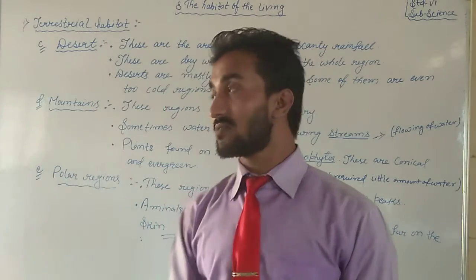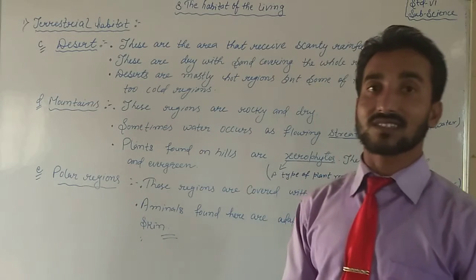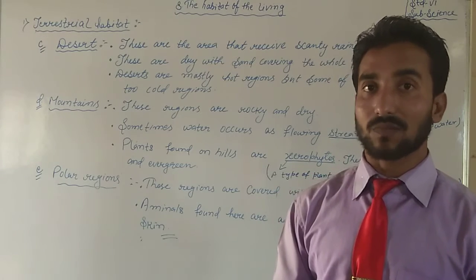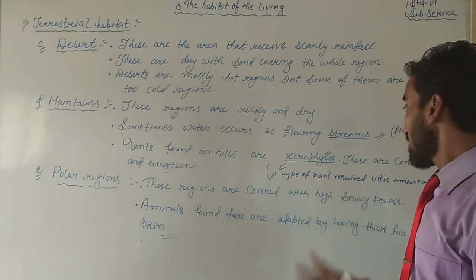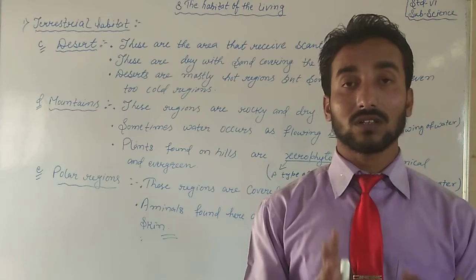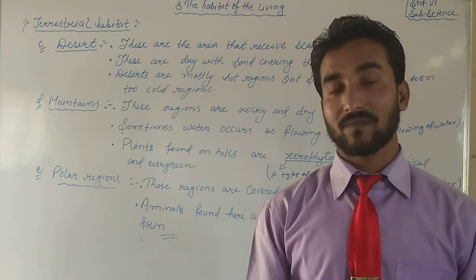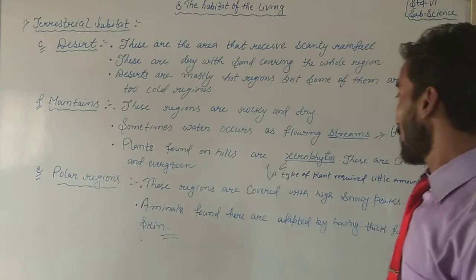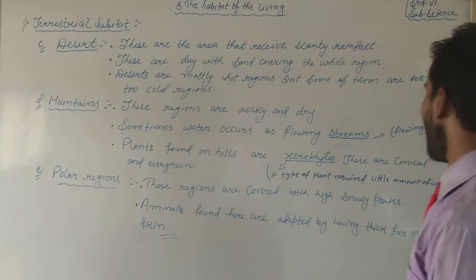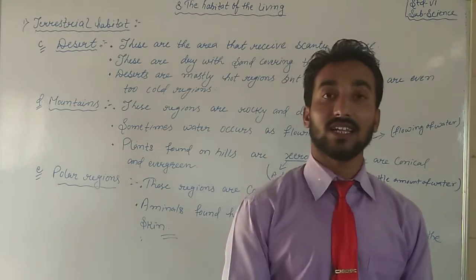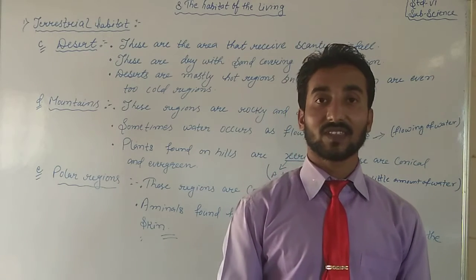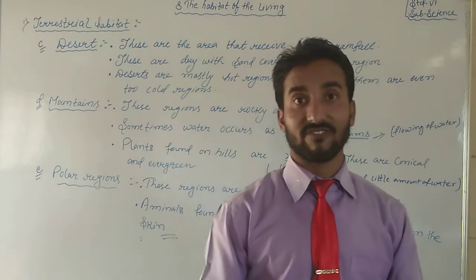Okay. See, next one we will discuss is polar regions. What are polar regions? Polar regions are the coldest places. These regions are covered with high snowy peaks, completely, all 12 months. Second thing, animals found here are adapted by having thick fur on their skin. And animals are surviving over there, do you know why? Because they have the thick fur.